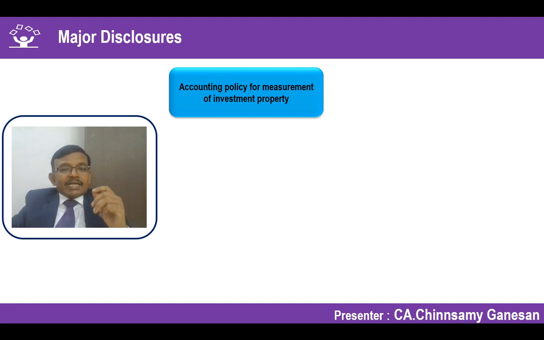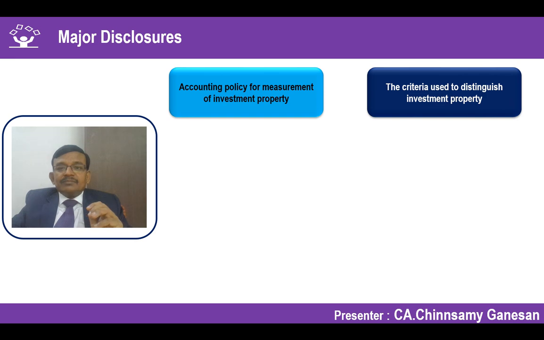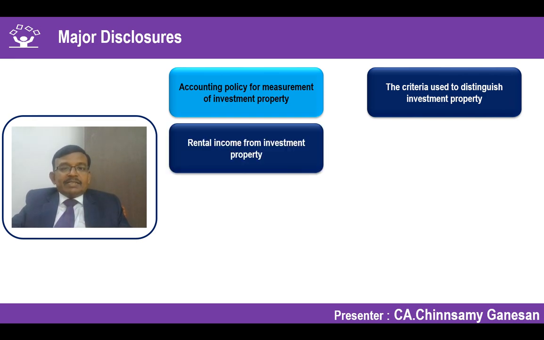One, what is the accounting policy for measurement of investment property? It is always cost as per Ind AS 40. If it is IAS 40, you might have opted for fair value model. You can discuss about that. But Ind AS 40, only one measurement, which is nothing but the cost. Why you have considered that as an investment property? You have to explain that.